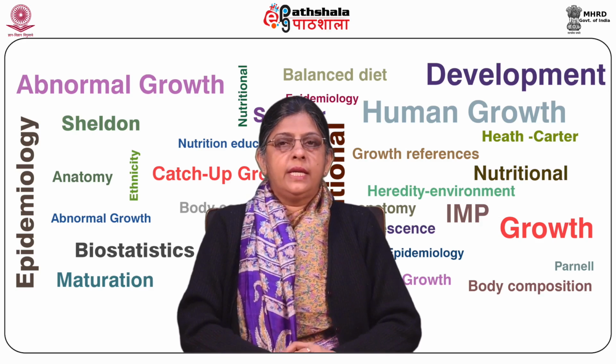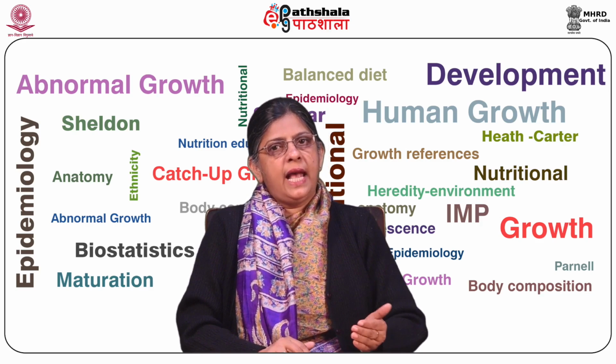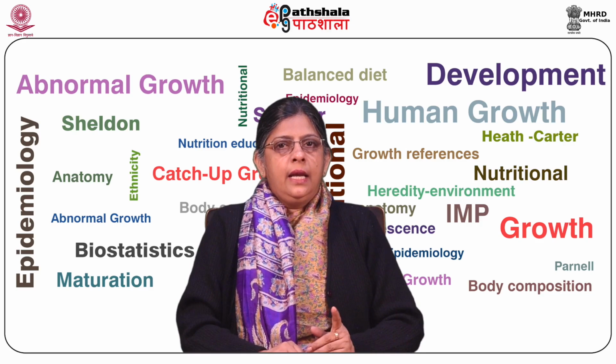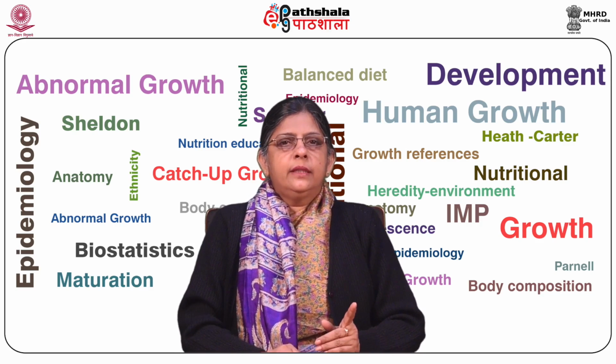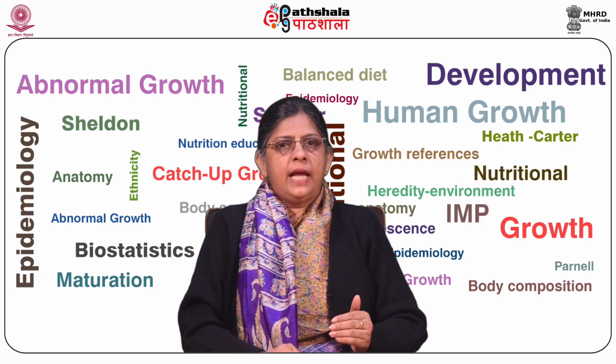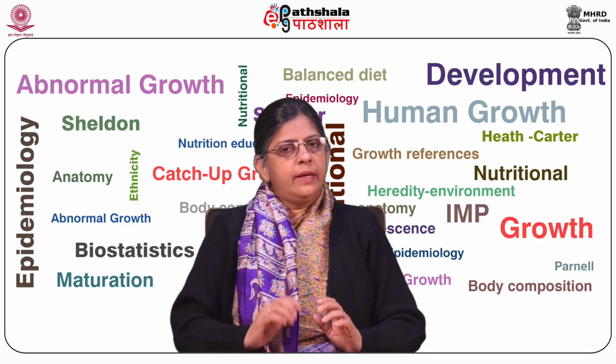The rate of growth is affected both by intrinsic, which is the genetic, and extrinsic, which is environmental factors. In the mid 20th century, slower maturation and reduced growth, which were responses to physical environment, were considered adaptive.